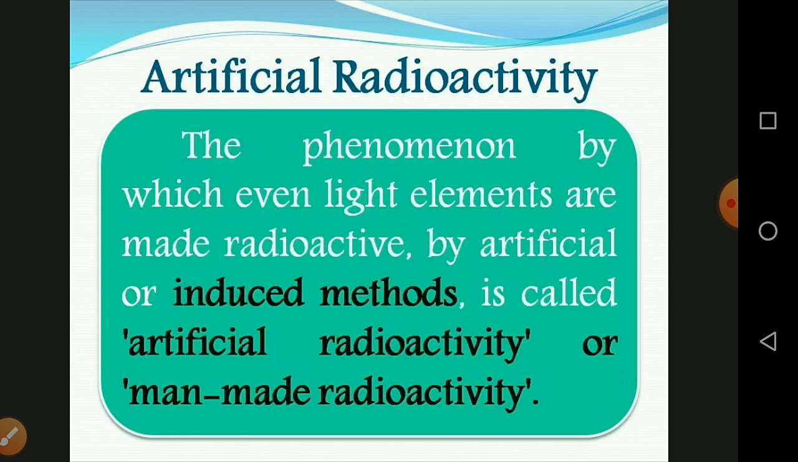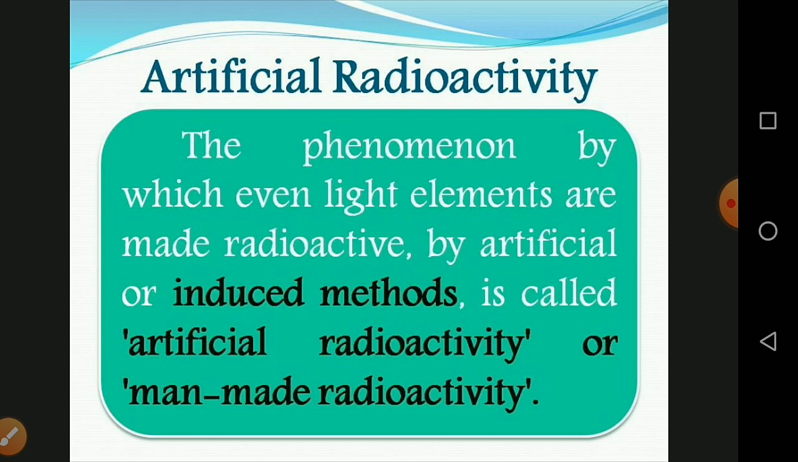This kind of radioactivity was discovered by Marie Curie and Joliot in 1934. Artificial radioactivity is induced in certain lighter elements like boron, aluminum, etc., by bombarding them with radiations such as alpha particles emitted during the natural radioactivity of elements. This also results in the emission of invisible radiations and elementary particles.